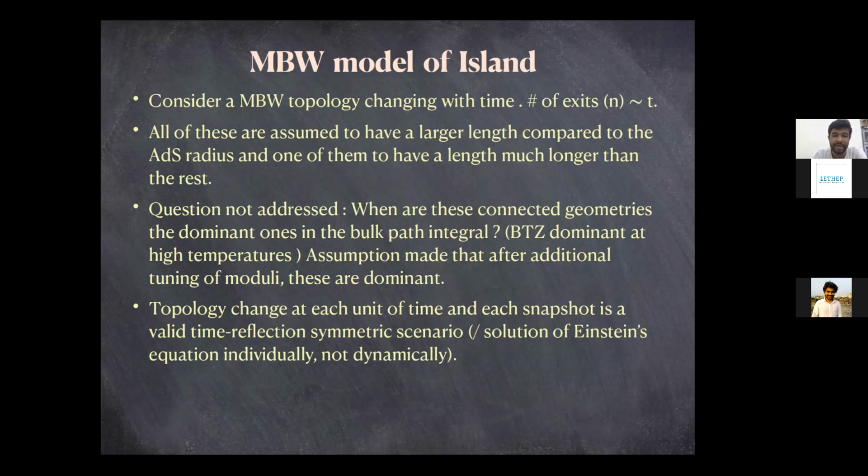What they do not address in this paper, but which is an important question, is when these connected geometries are the dominant ones in the bulk path integral. At times the connected geometry can be dominant, and at times the disconnected ones can be dominant, when you don't have a wormhole at all. They do not have a concrete comment about it, but this is a simple toy model where simply the number of exits is your analog of time, and the number of exits increases at each step.